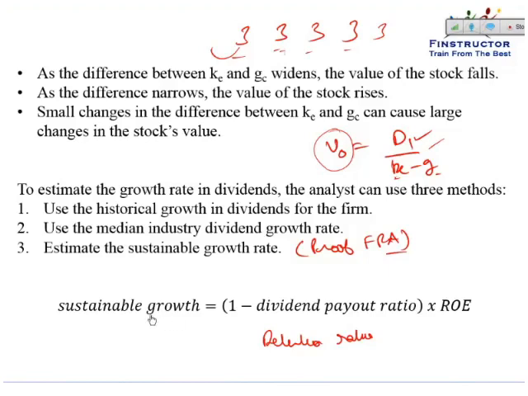So the growth is equal to the reinvestment ratio, or rather the retention ratio, multiplied by the return that the company is generating on that retained earnings. It is the retention ratio times the ROE that will be the sustainable growth rate for a company. You can watch the proof in detail in the FRA section.